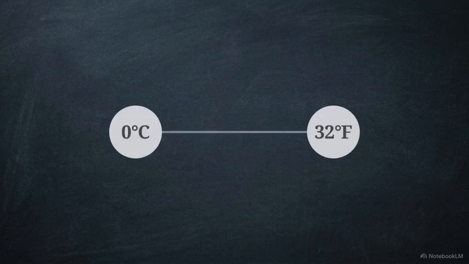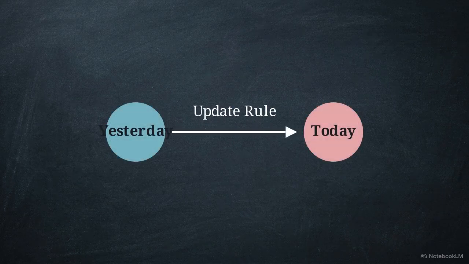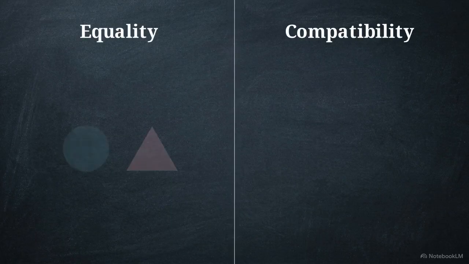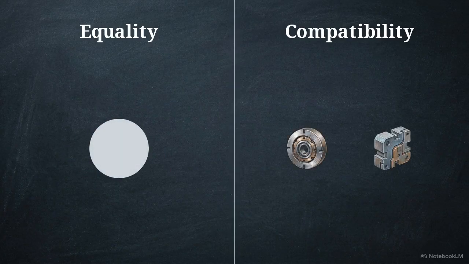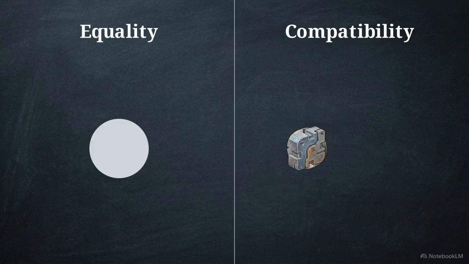Enforcing equality across neighbors is a useful bias for identifying broad communities, but it fails when applied to logical rules. Contradictions, unit conversions, and temporal updates do not require things to be equal. In a logical graph, connected nodes often hold distinctly different vector values. Their relationship is defined by edge-specific rules, like transforming a measurement from Celsius to Fahrenheit, or updating an observation from yesterday to today. Standard graph neural networks enforce equality. Robust semantic networks must enforce mathematical compatibility.